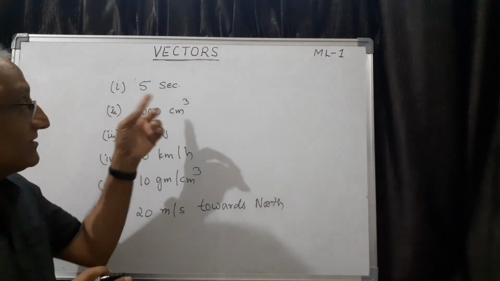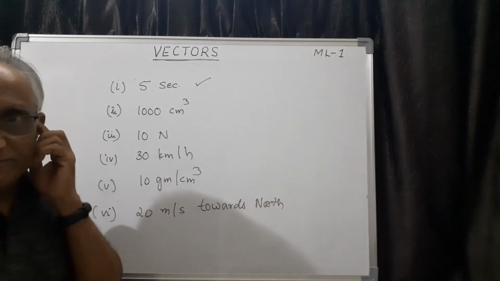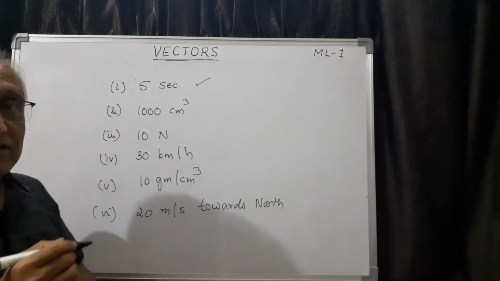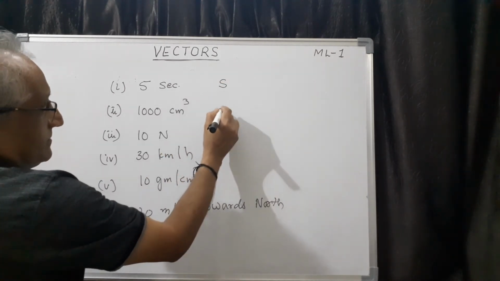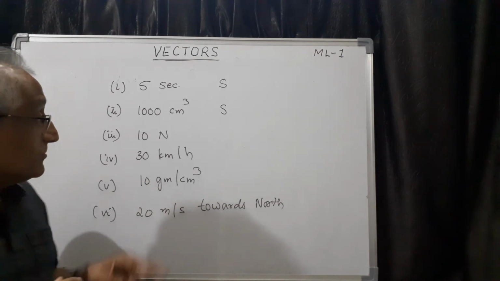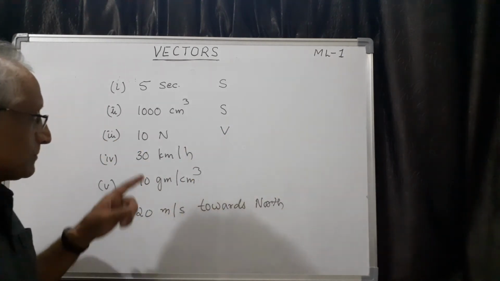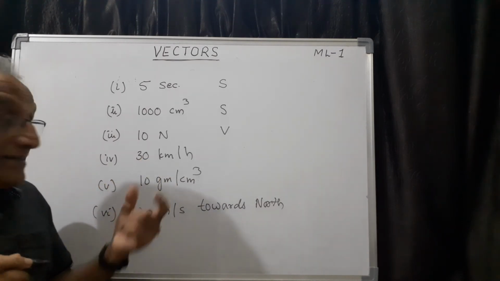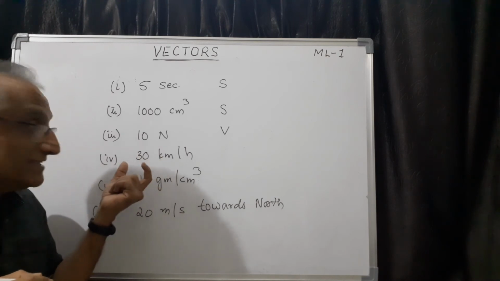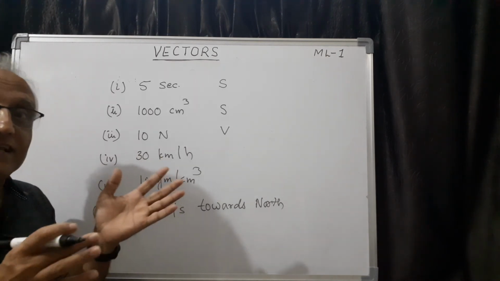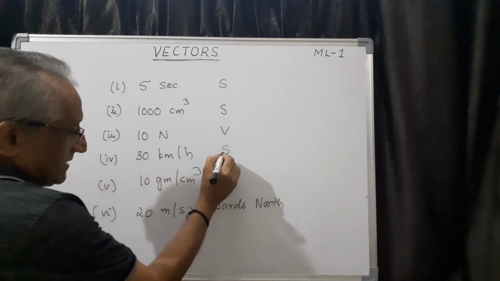Second is a time, 5 seconds. Time has no direction, therefore definitely it is a scalar quantity. So 100 centimeter cube, it is a volume. Once again, volume is a scalar quantity. What about 10 Newton? Force is a vector, therefore definitely it is vector quantity. 30 kilometer per hour. Of course, here it is not velocity, actually it is a speed, but direction is not mentioned because it can be in any direction. Therefore, only quantity is mentioned, therefore it is scalar.